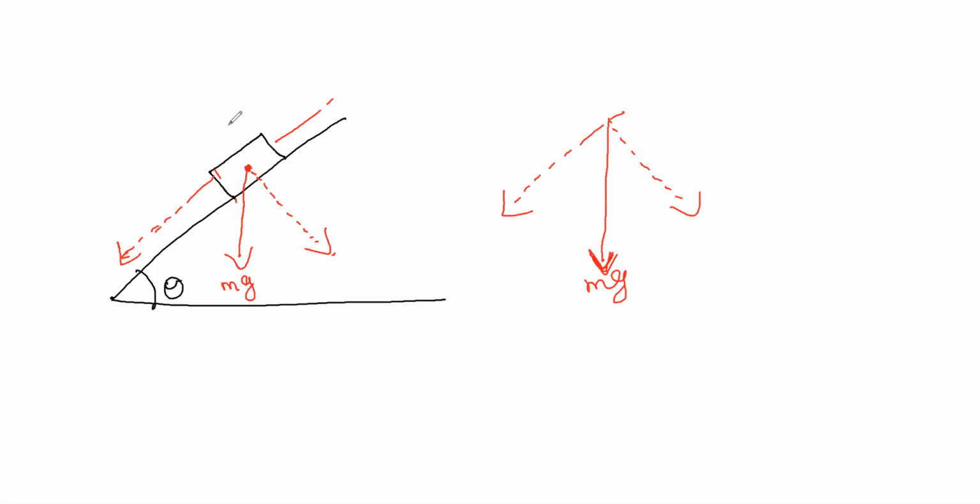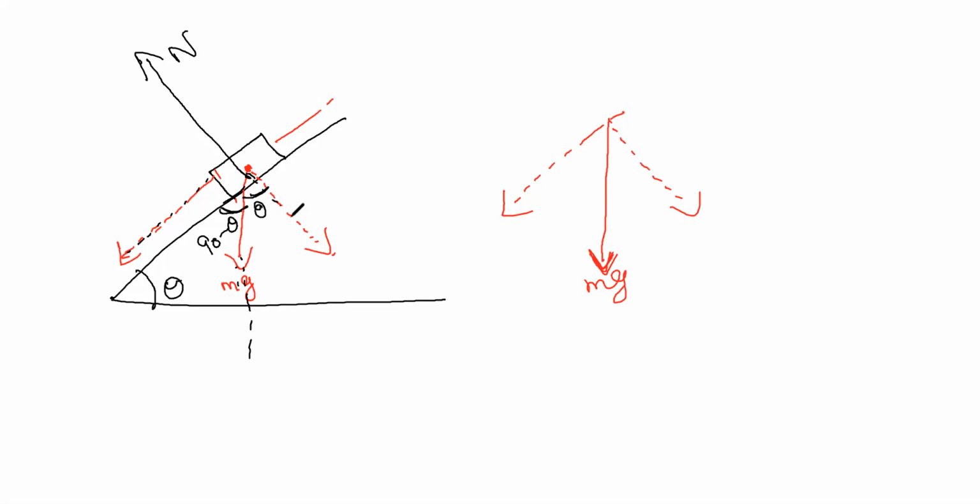A normal will be perpendicular to the surface. So this is the surface, so this is the normal, perpendicular to the surface. Now we have to calculate what will be this and this. So just make this one a right angle triangle, right? If this is theta, this becomes 90 minus theta. So if this is 90 minus theta, this total is 90, because it is perpendicular to the surface, right? So then this becomes theta.